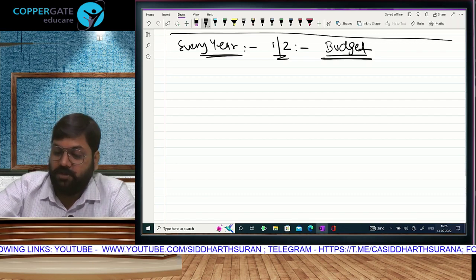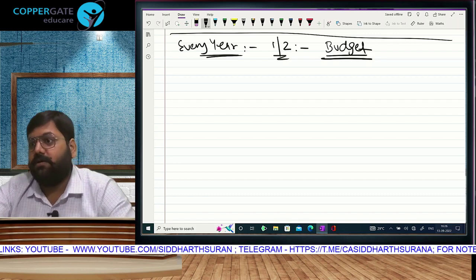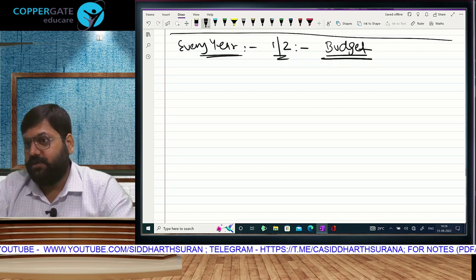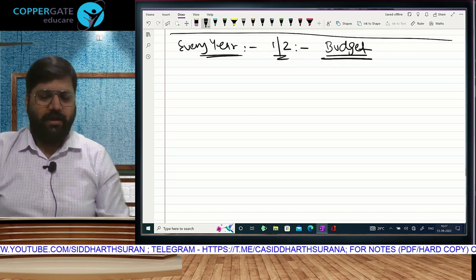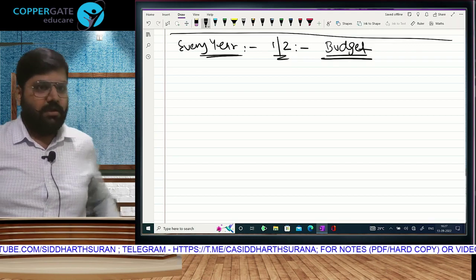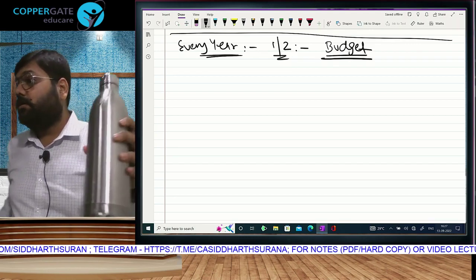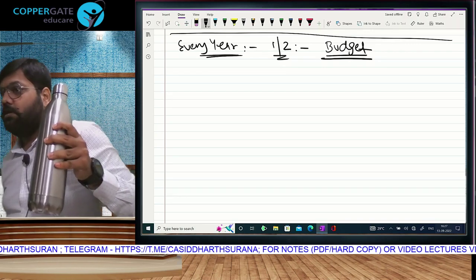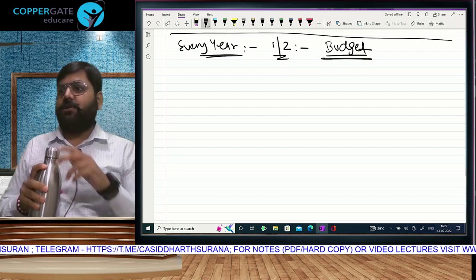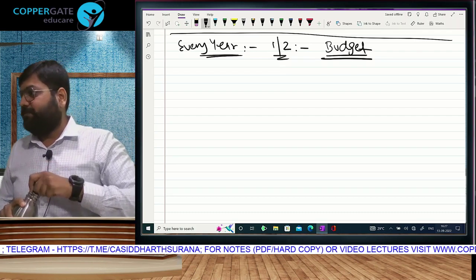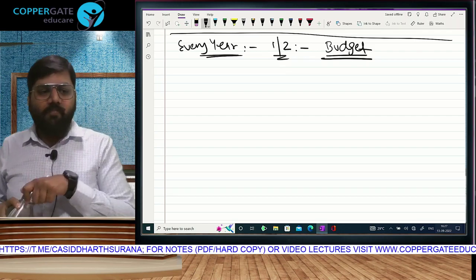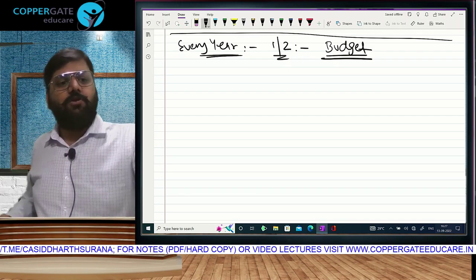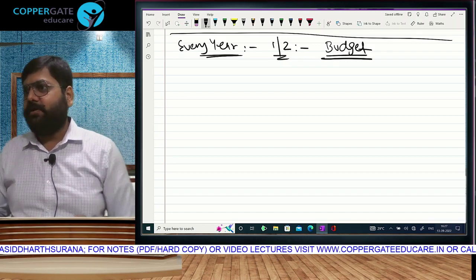Just like Dr. Manmohan Singh, possibly the best finance minister, actually the best finance minister of independent India, but sometimes if the right person is at the wrong place, then the right person also becomes wrong. The best finance minister also happens to be the worst prime minister of independent India.